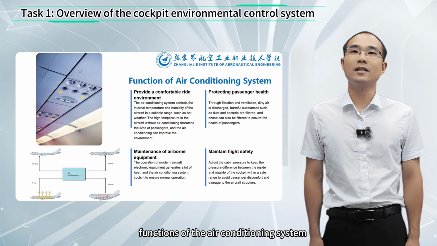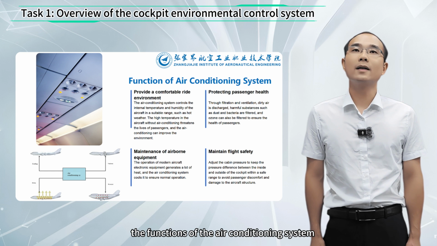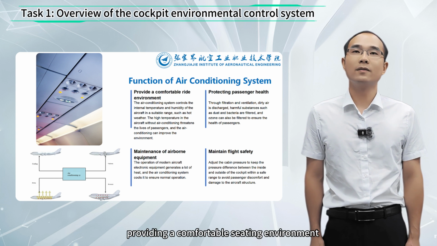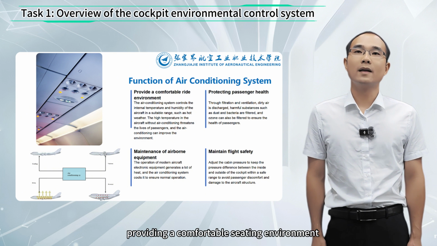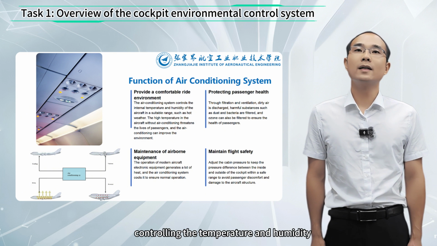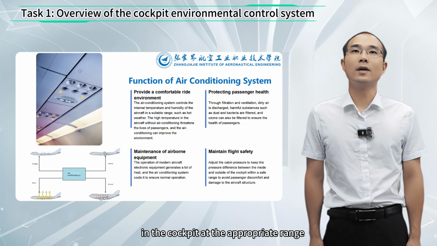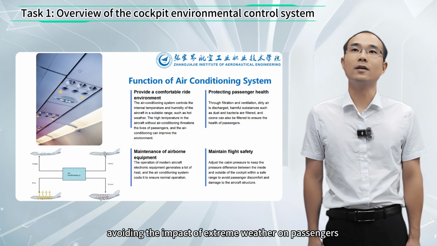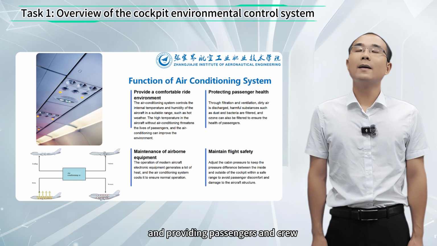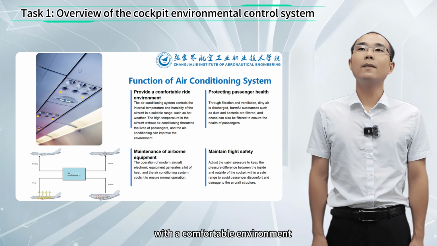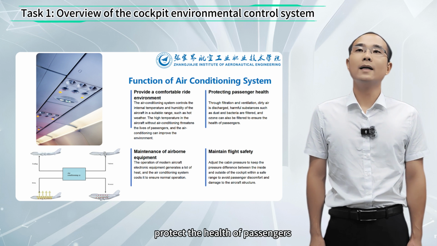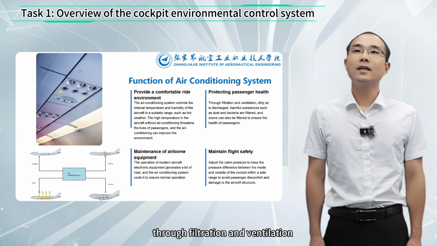Functions of the air conditioning system. The functions of the air conditioning system mainly include providing a comfortable seating environment, controlling the temperature and humidity in the cockpit at the appropriate range, avoiding the impact of extreme weather on passengers, and providing passengers and crew with a comfortable environment. Protect the health of passengers through filtration and ventilation.